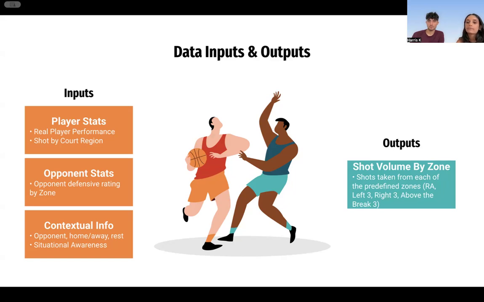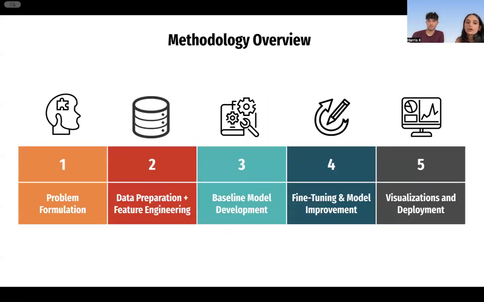So a quick overview of our methodology. We started by formulating our problem, and then we took our data sets and started to prepare this data so that it was useful to us, as well as feature engineering, so coming up with which features are important, as well as doing an analysis on this original data. We then developed our baseline model and then fine-tuned and improved this model. And lastly, we deployed all of our visualizations on a Vercel app so that it's easy to access and visualize.